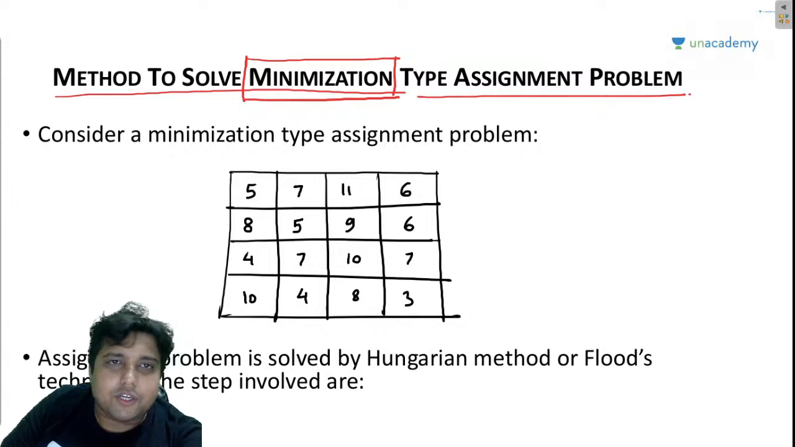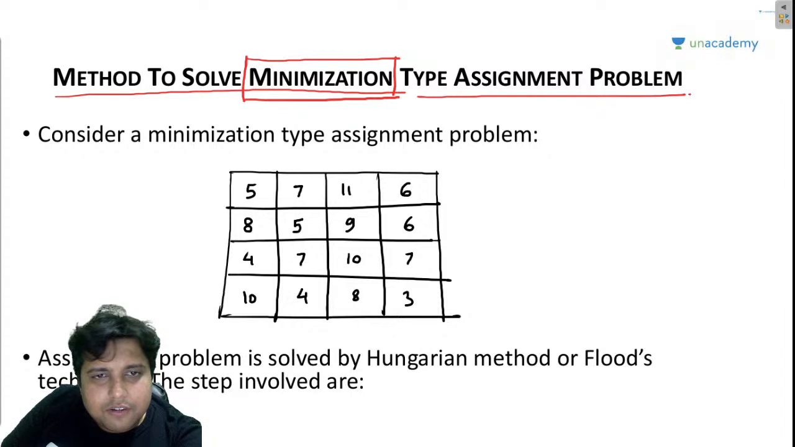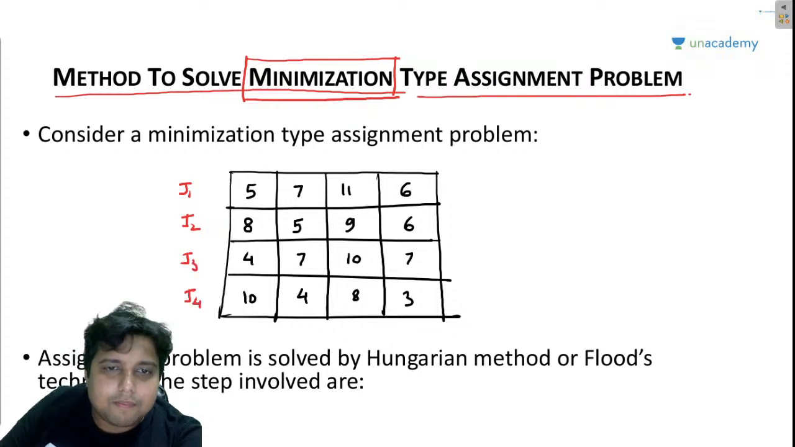So this is the question, my friends. Let me completely write down the question.